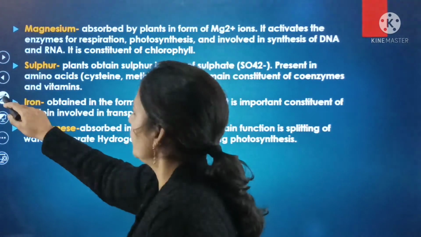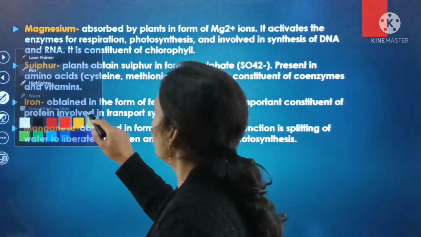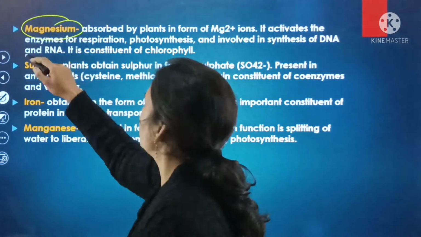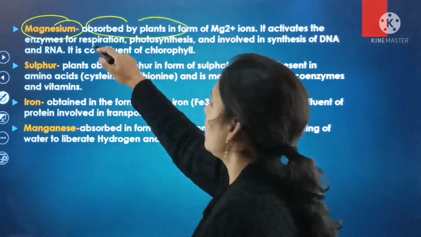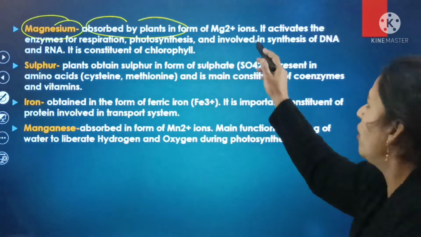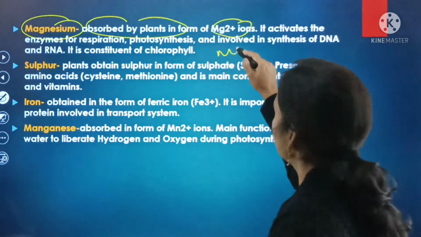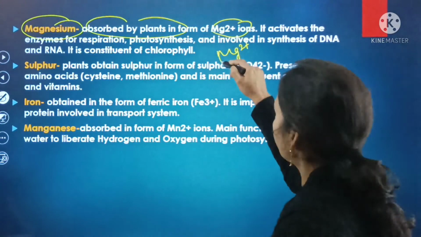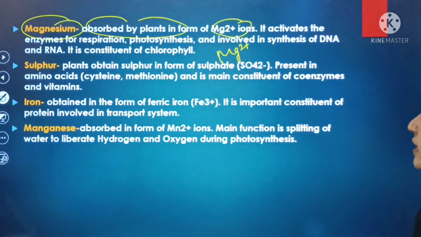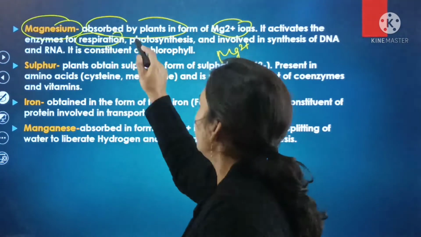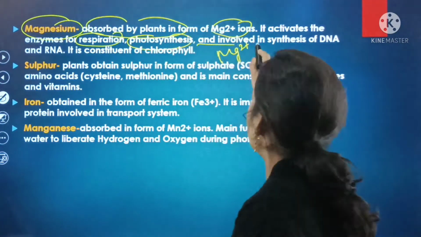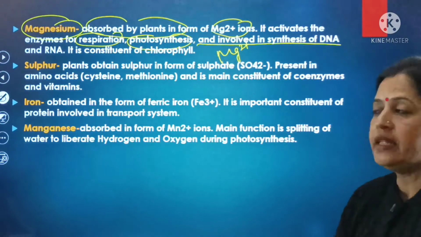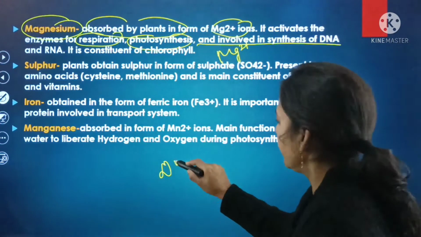Next is magnesium. Magnesium is again absorbed by the plants in the form of Mg2 positive ions. It activates the enzymes especially for respiration and photosynthesis, and is involved in the synthesis of DNA as well as RNA.